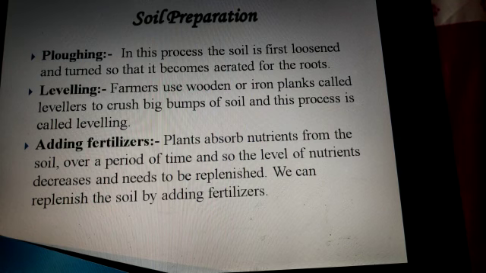Adding fertilizers. All plants grow in soil and absorb water and nutrients from it. Plants absorb nutrients from the soil over a period of time, and so the level of nutrients decreases and needs to be replenished. We can replenish the soil by adding fertilizers.